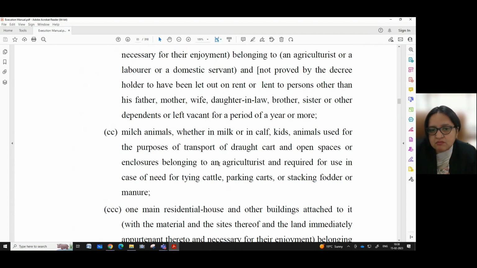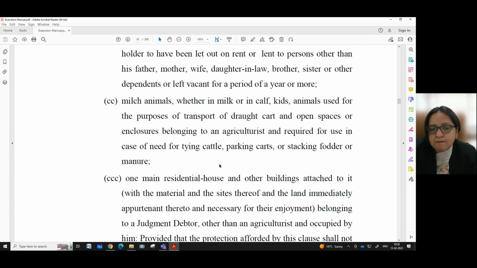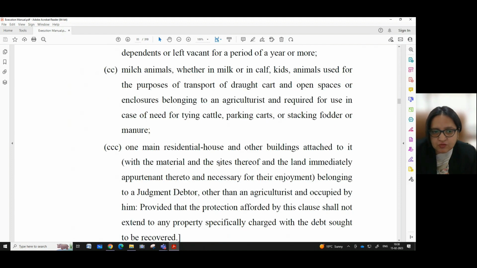Milch animals, whether in milk or in calf, kids, animals used for the purpose of transport of draught, cart and open spaces or enclosures belonging to an agriculturist and required for use in case of need for tying cattle, parking carts or stacking fodder or manure.